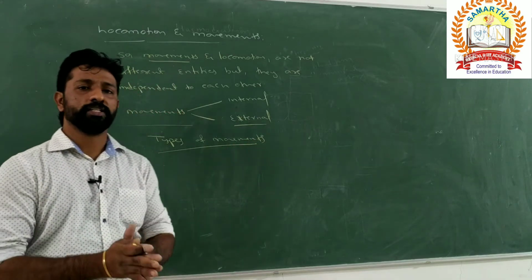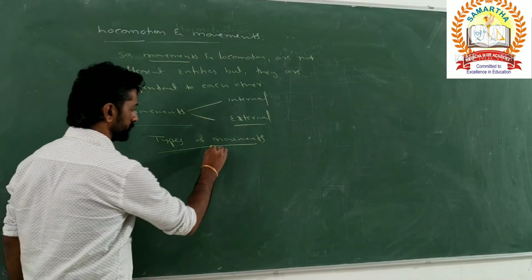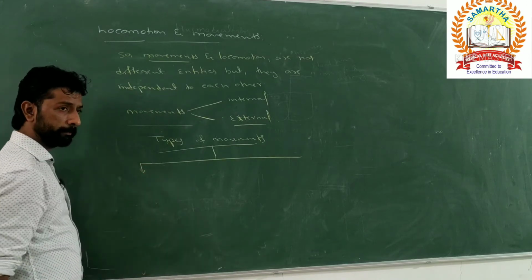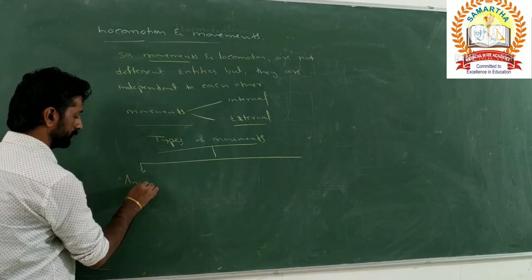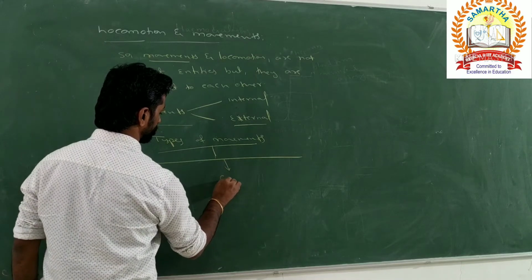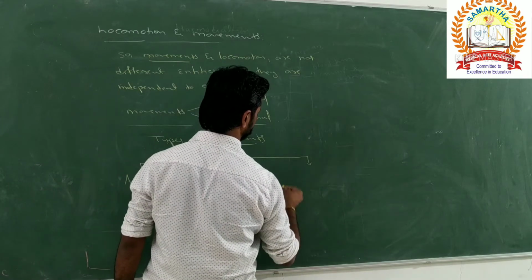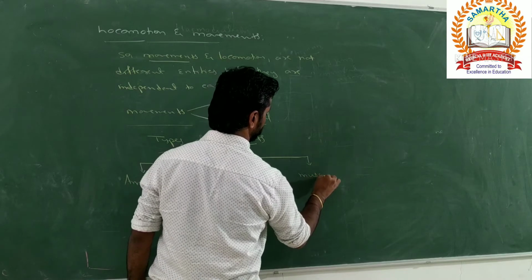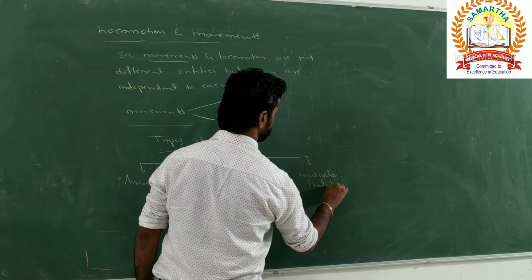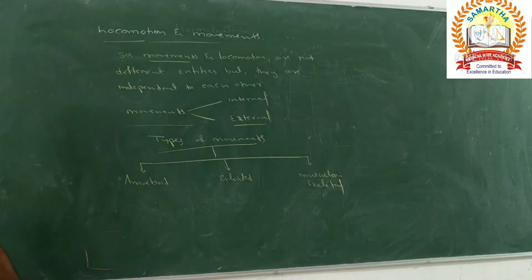Movements which can be seen in living organisms can be broadly classified into three types. What are those three types of movements? First one is amoeboid type of movement. Next is ciliated movement. Next, muscular or musculoskeletal movements. Can you give an example for each type here?